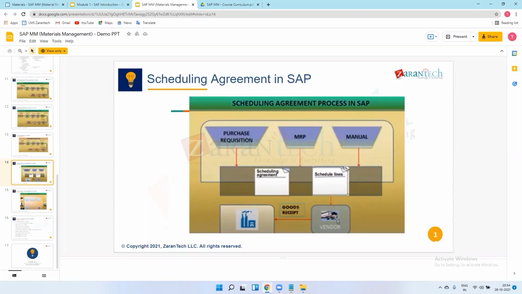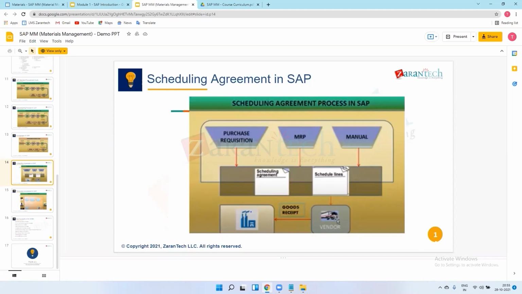This is my production plan. We are procuring material for the production only, right? The production department will create a production plan and send it to us to procure these materials. We are manufacturing these vehicles on these dates, and we require this material on these dates only. This is one type of inventory management.